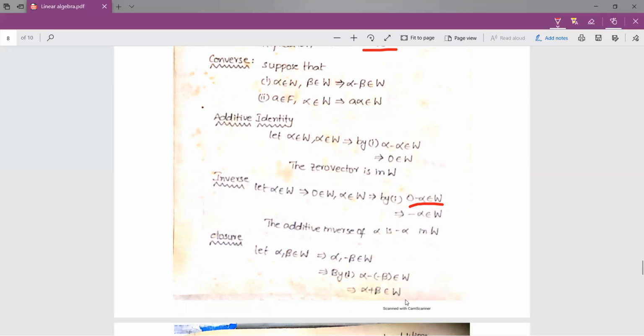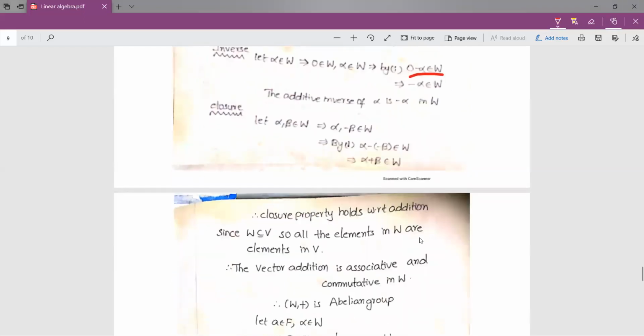So if you observe these properties, in inverse property we are using identity element. So without proving identity property, we cannot prove inverse property. And in closure property, we are using inverse property to prove closure property. So without inverse property, we cannot prove closure property. So we have to prove these properties in this order only. Therefore, closure property holds with respect to addition.